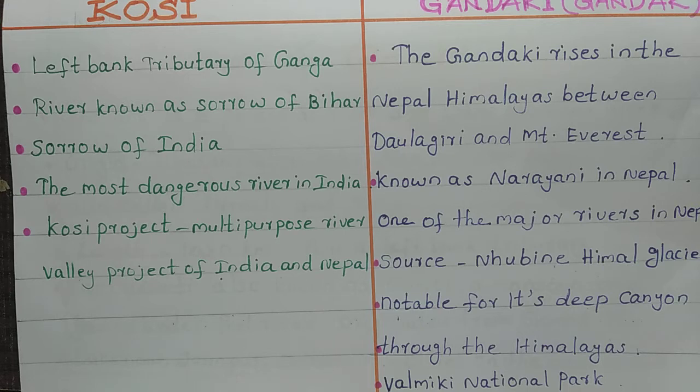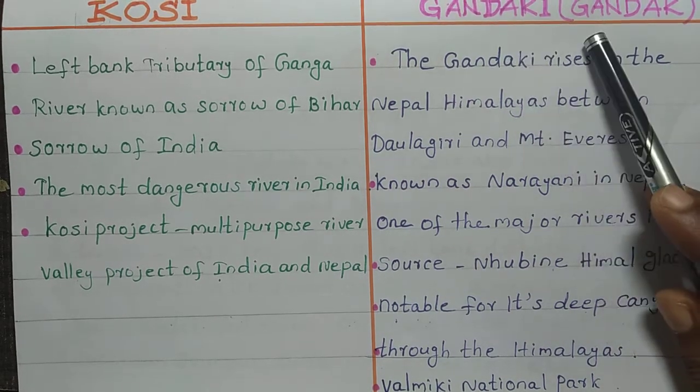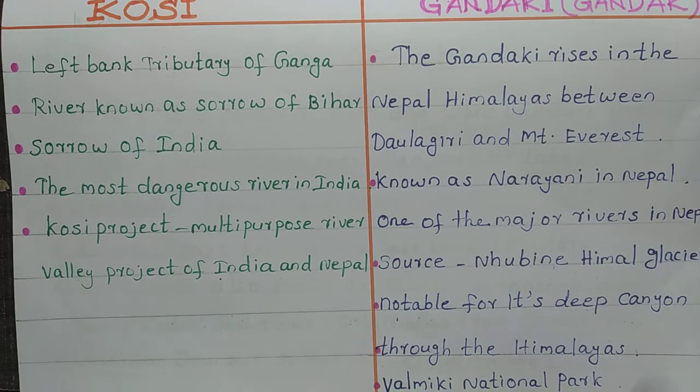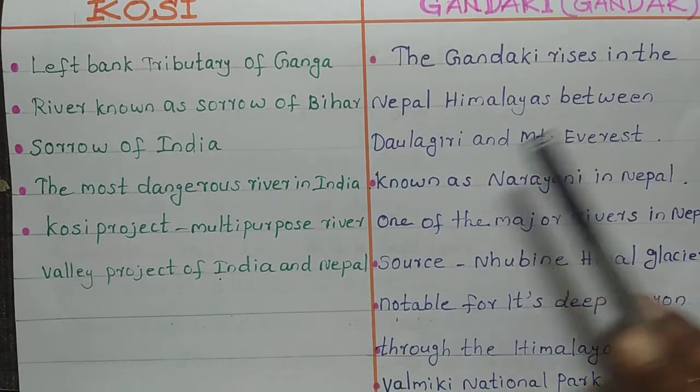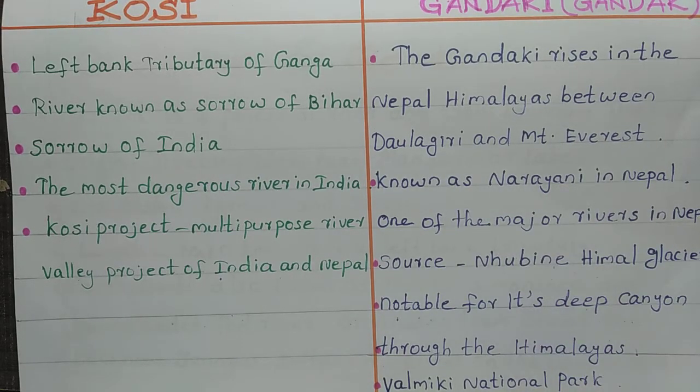Now let's discuss River Gandaki or Gandak. The Gandaki rises in the Nepal Himalayas between Dhaulagiri and Mount Everest, and it is known as Narayani in Nepal.